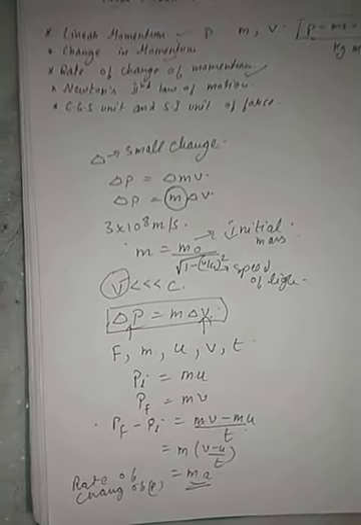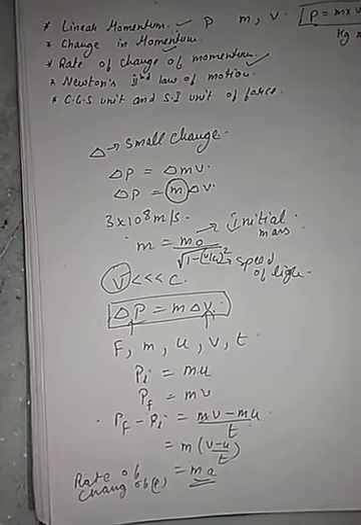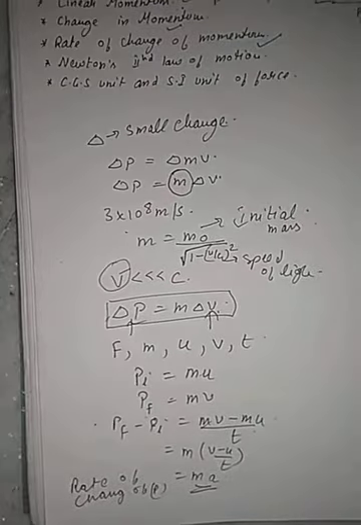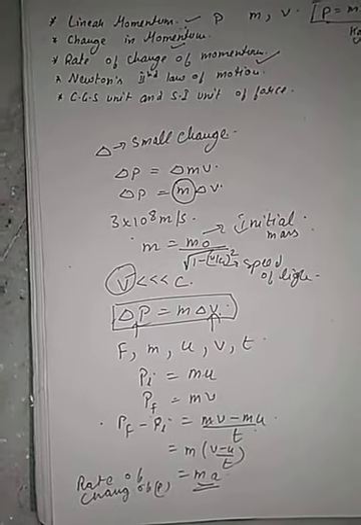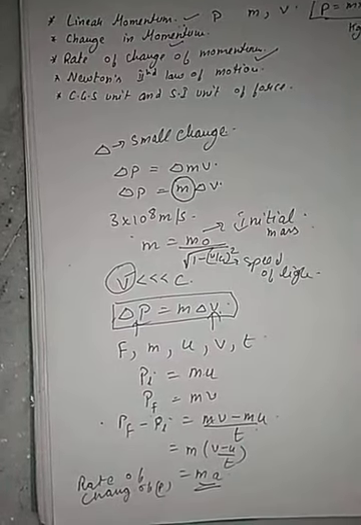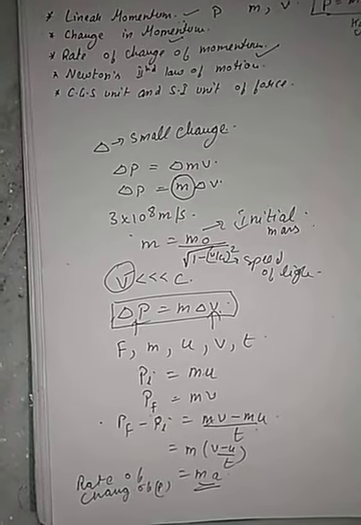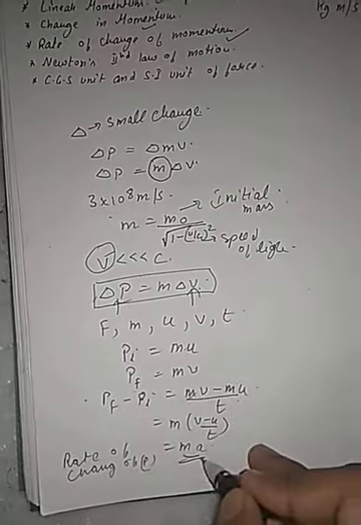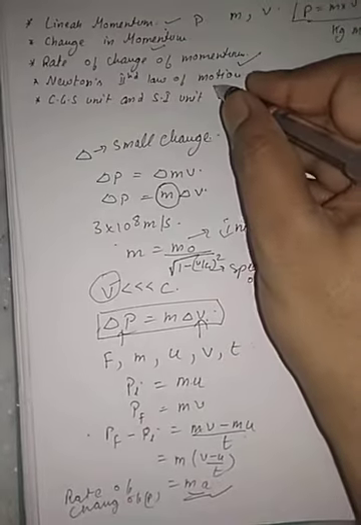That means the rate of change of momentum is directly proportional. Rate of change of momentum is equal to the product of the mass of the body and the acceleration produced due to the force. Clear? Now here the mass is constant. Clear? Now with the help of this we will move to Newton's second law.